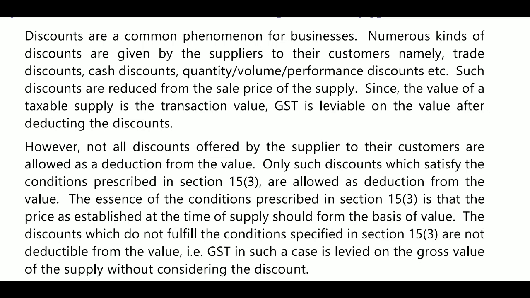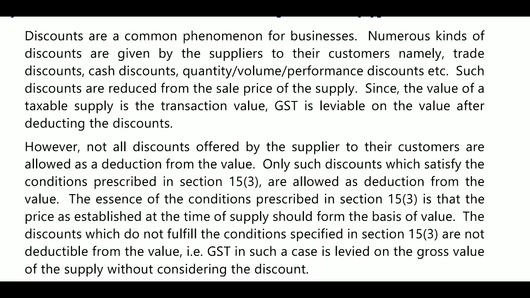Whenever you see the trade discount, it is given before or at the time of supply, so it will be deducted. Next, after supply, but the terms are agreed before supply, so there is an agreement, they will provide the discount later, so it will be a cash discount. It is allowed as a deduction, and a credit note shall be issued, because it is after the sale, there is no invoice, a credit note will be issued. Next, the recipient should reverse the proportionate ITC.